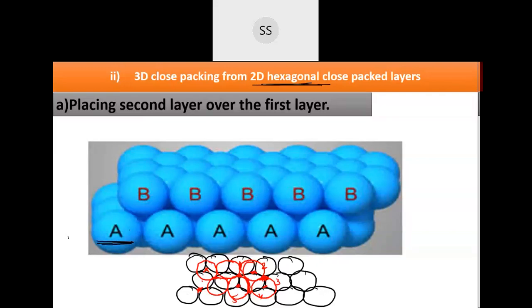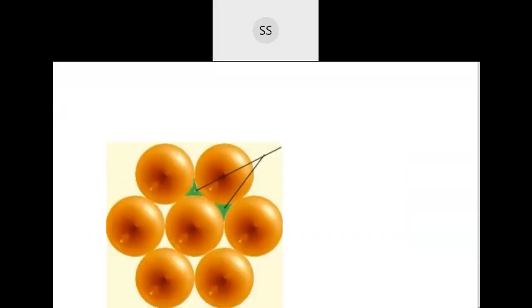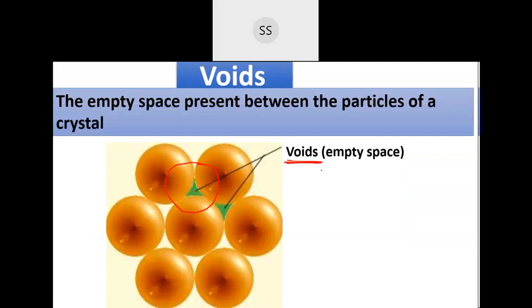So I'll go for that topic. You get an empty space. You can see here, this is our hexagonal layer. When I place the second layer on top of this, you get this empty space. That empty space which you are getting is called a void. This interstitial space is called a void. A void is nothing but an empty space which is present between the particles in the crystal.